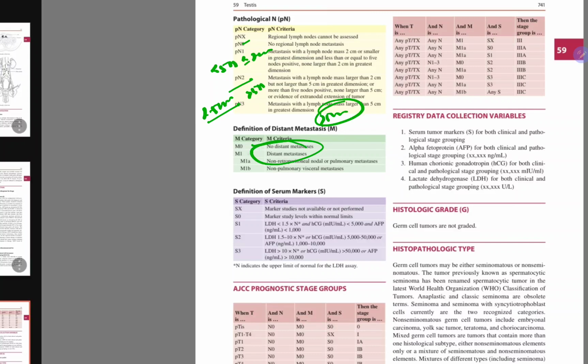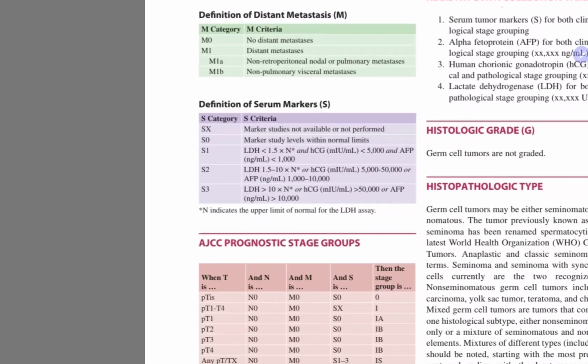M1A is non-retroperitoneal nodal or pulmonary mets. M1B is non-pulmonary visceral mets. Very important with respect to the tumor marker: S0 is marker study levels within the normal limit. S1: LDH is less than 1.5 times the normal, HCG is less than 5000 units and alpha fetoprotein is less than 1000. S2: 1.5 to 10 times the normal, HCG 5000 to 50,000, AFP 1000 to 10,000. S3: LDH more than 10 times normal or HCG more than 50,000 or alpha fetoprotein more than 1000 nanogram per ml.